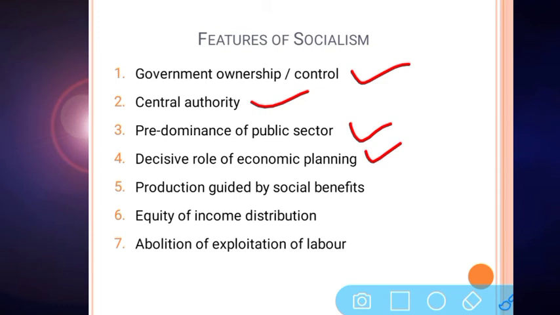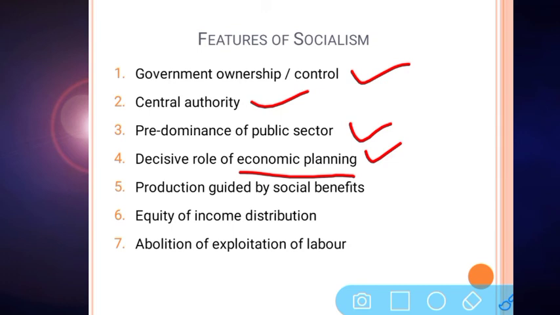The next feature is the decisive role of economic planning. In socialism, most of the time resource allocation, distribution of income, distribution of money, everything will be decided through economic planning. The economic planning will be undertaken by the central government. Similar economic planning was also implemented in India, and for that a Planning Commission was established in 1951, and since then India followed the five-year plan system.